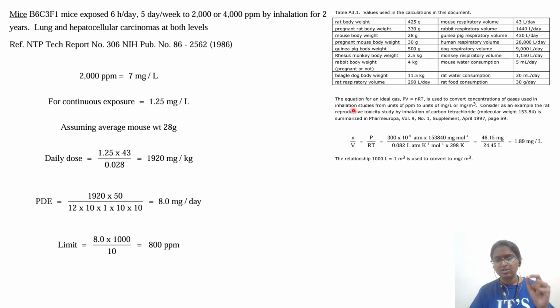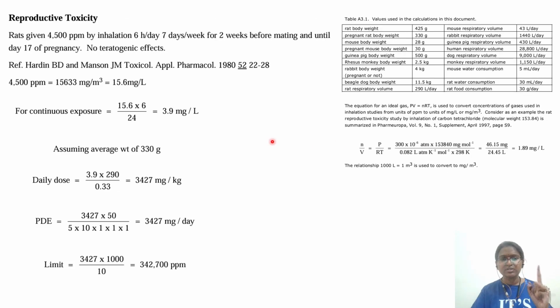Okay, pause the video, go through, take a pen and paper, do the calculation so that you will remember. Then next we will see a third study. So two cancer studies, one was in mice, one was in rat. First they discussed genotoxicity, then they discussed NTP, two studies, mice and rat. Now reproductive toxicity. Here only one dose they have taken, and the observation is no teratogenicity.